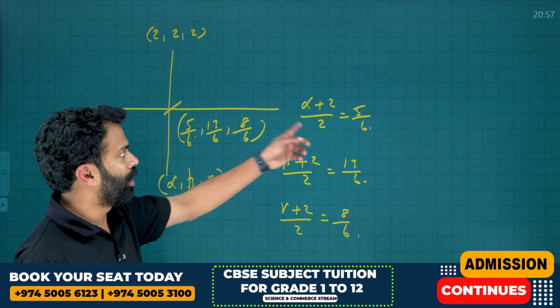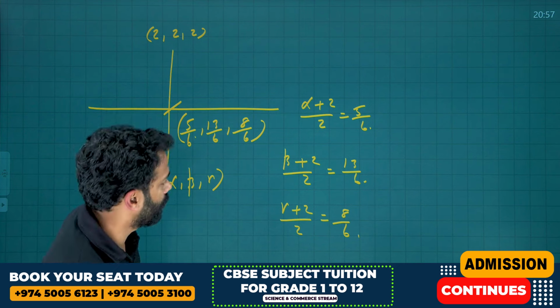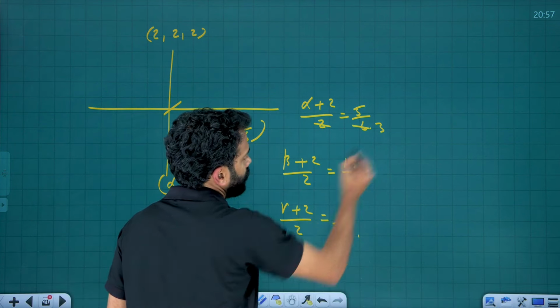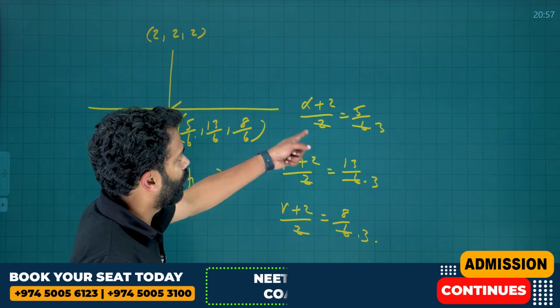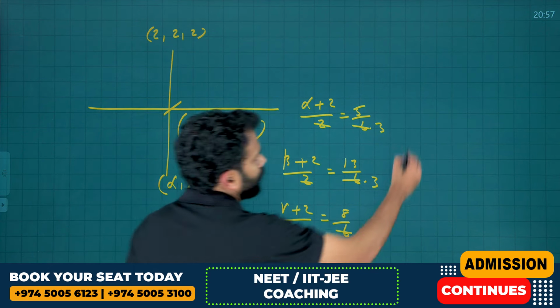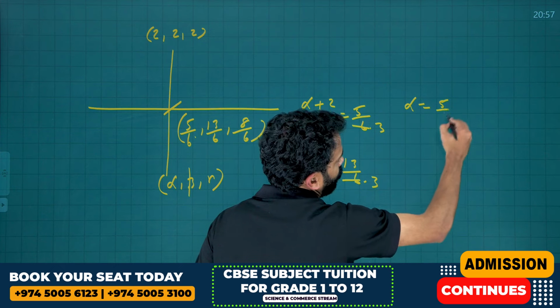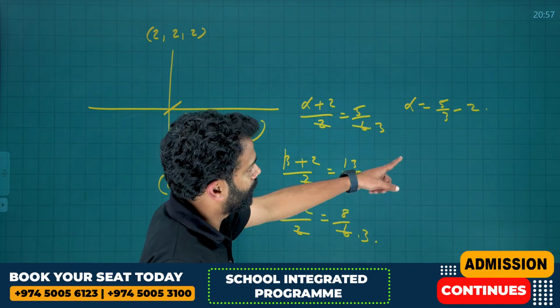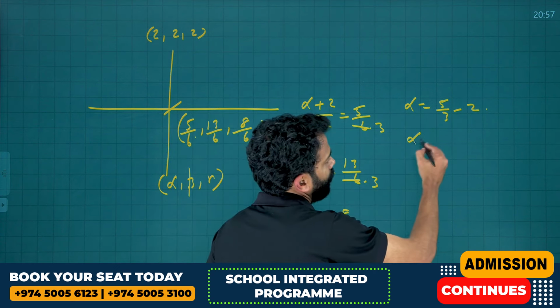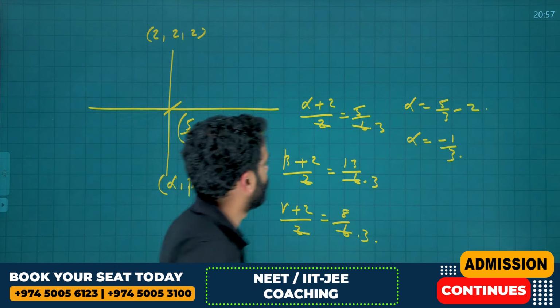So alpha plus 2 is equal to, we can cancel this 2, this becomes 3, again 3, this also becomes 3. Therefore, alpha is equal to 5 by 3 minus 2, that is minus 1 by 3.